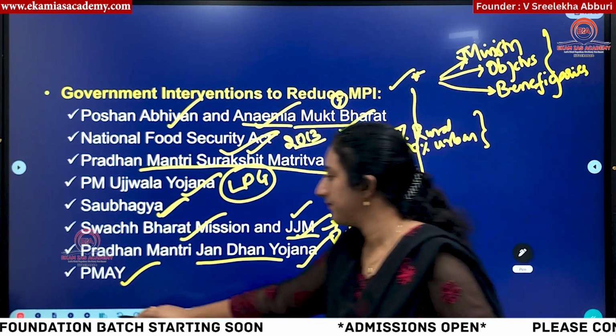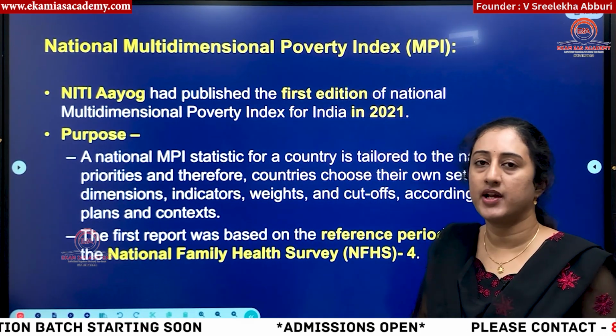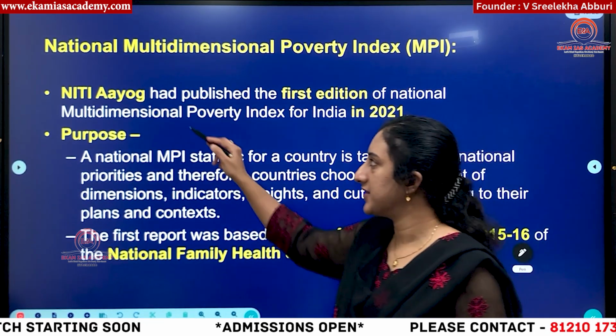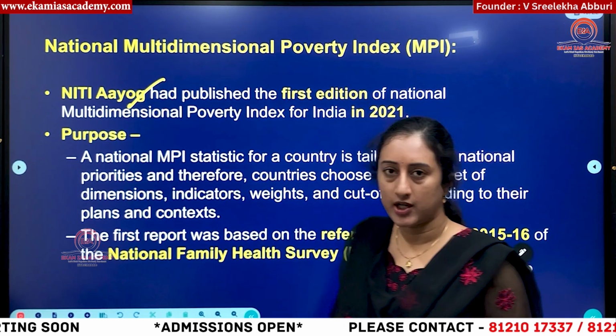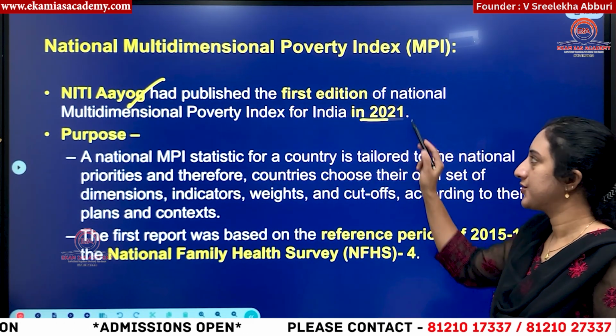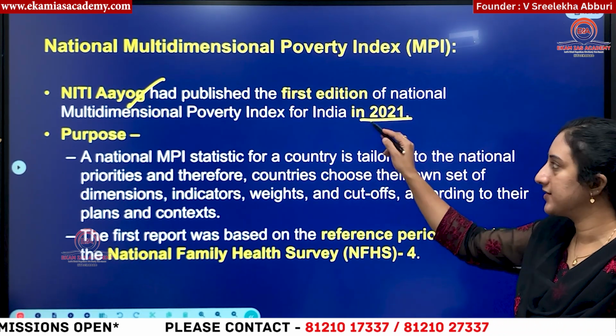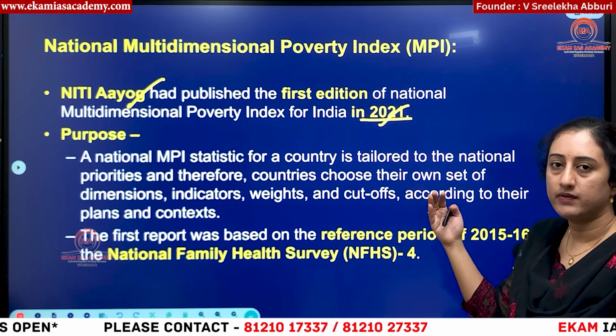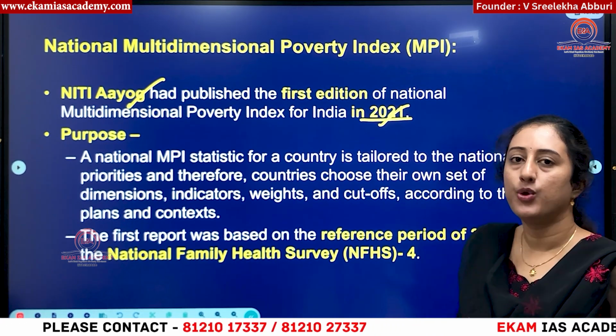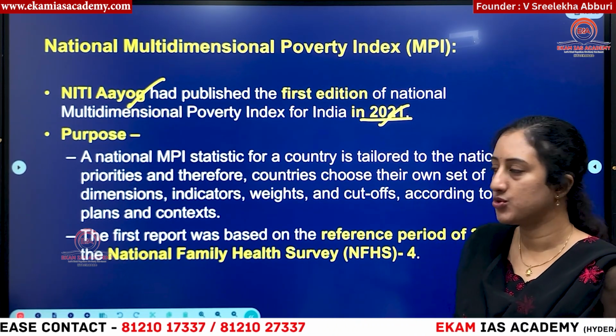Then what is this National Multidimensional Poverty Index? So who is releasing it at the national level? It is Niti Aayog again. From when? Since 2021. So the first edition of the national level multidimensional poverty index was released in 2021. At the global level, we have seen Oxford Poverty and Human Development Initiative and UNDP together they are releasing.